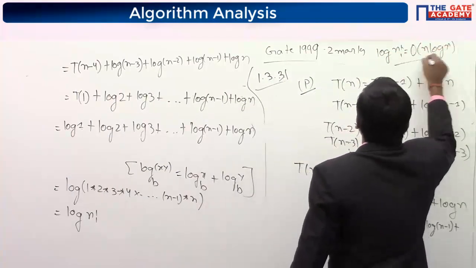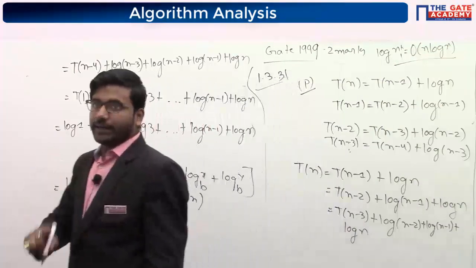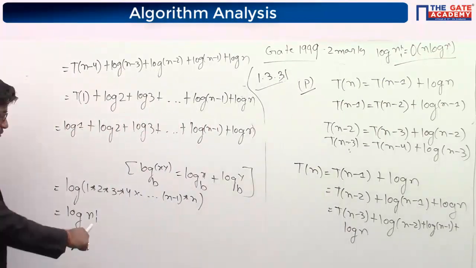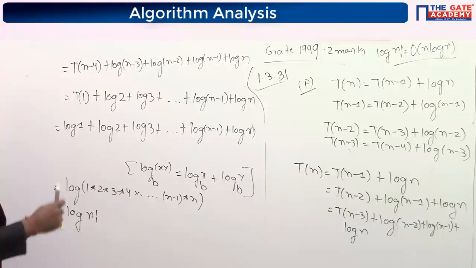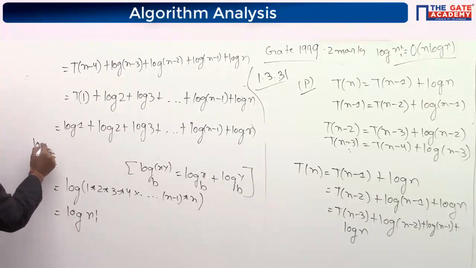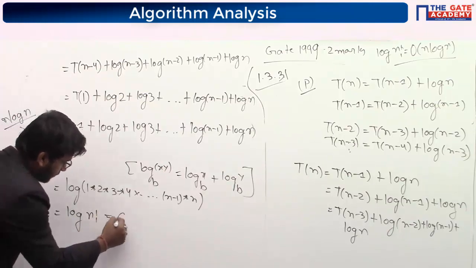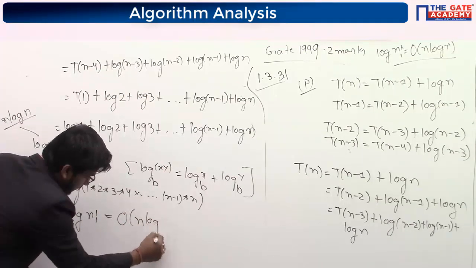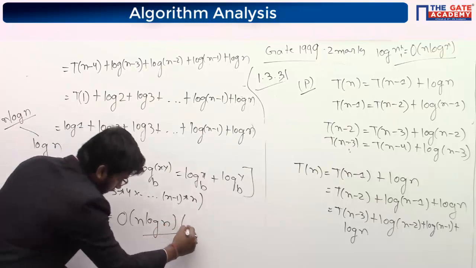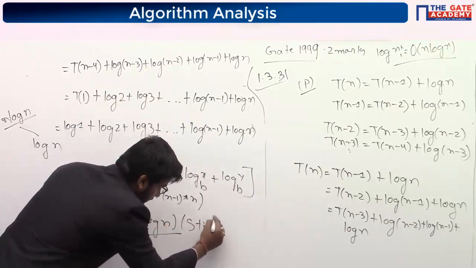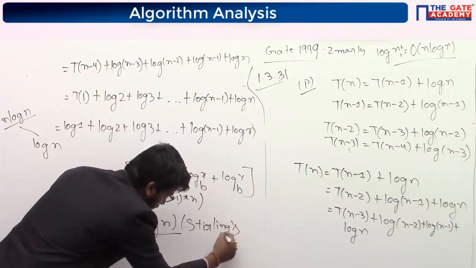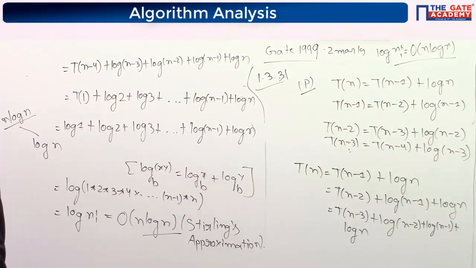I have given you one table, and I have told you whenever you get log n factorial, you have to write it as big O of n log n, because log n is smaller than n log n. This is also called Stirling's approximation. Is it clear? Anyone having any doubt? So can we go ahead?